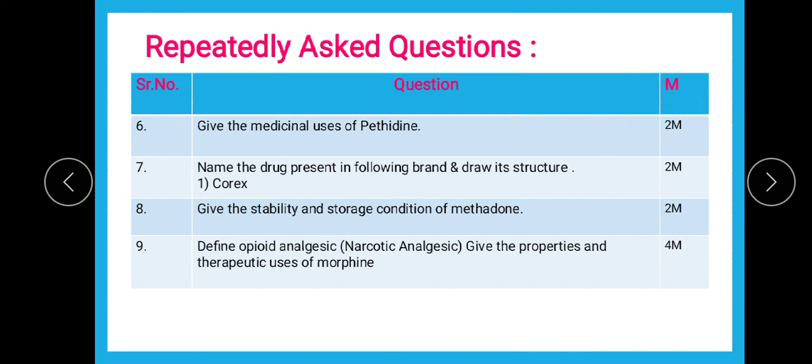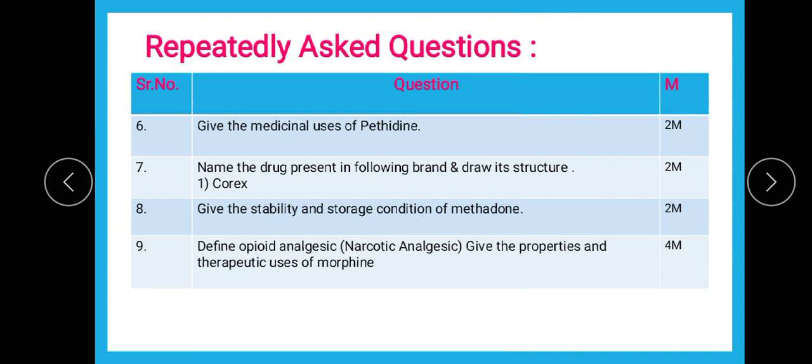Next question is, name the drug present in the following brand and draw its structure. Now the brand given is Corex. It is very famous, which you all know. It is codeine. Okay, so this name you are supposed to give. And no need to draw the structure because in your syllabus the structure is not there.